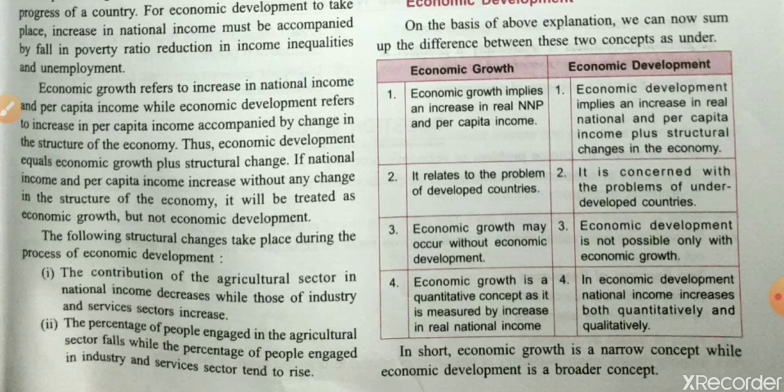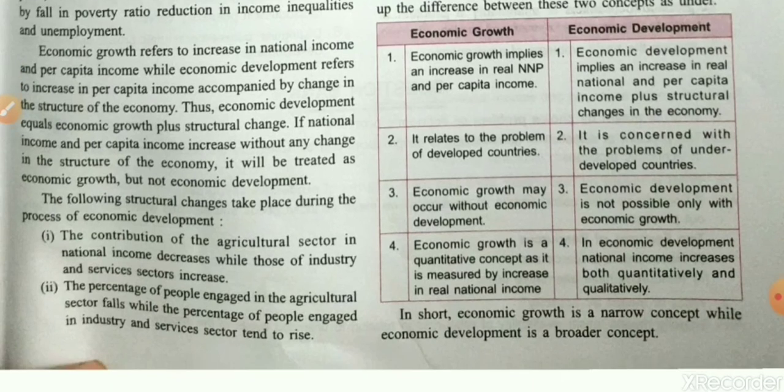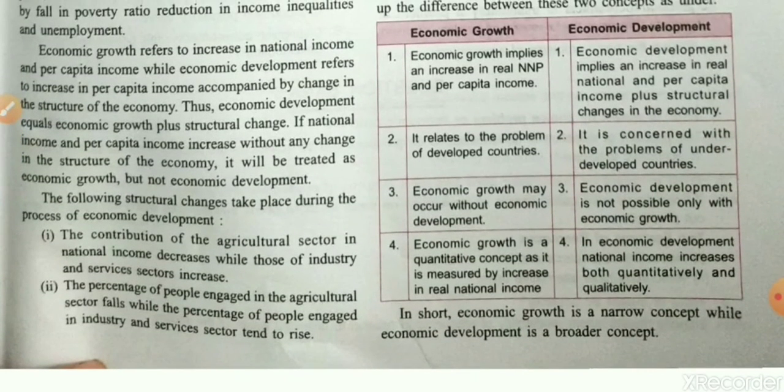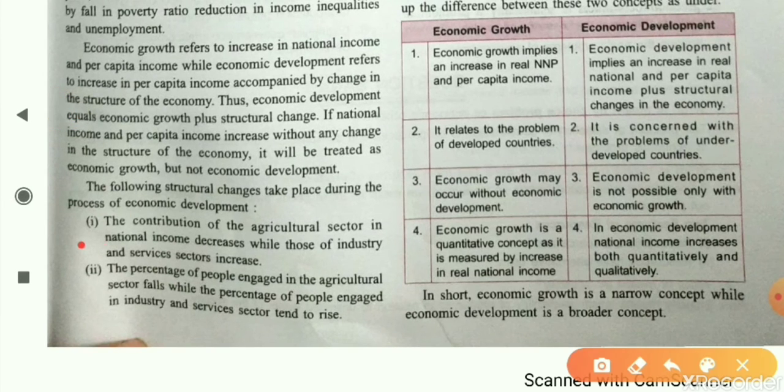For economic development you have to achieve all the other aspects also. Okay, students, the following structural changes take place during the process of economic growth. The first one is the contribution of the agriculture sector in national income decreases while those of the industry and service sector increase. Second point is the percentage of people engaged in the agriculture sector falls while the percentage of people engaged in industry and services tends to rise.